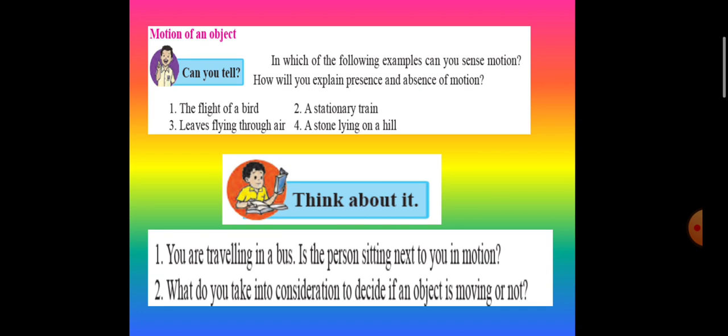We can say that a body is either in motion or at rest. When we say that a body is at rest, it does not change its position with respect to its surroundings, and that indicates absence of motion. So this means a stationary train and a stone lying on a hill, they both indicate absence of motion.